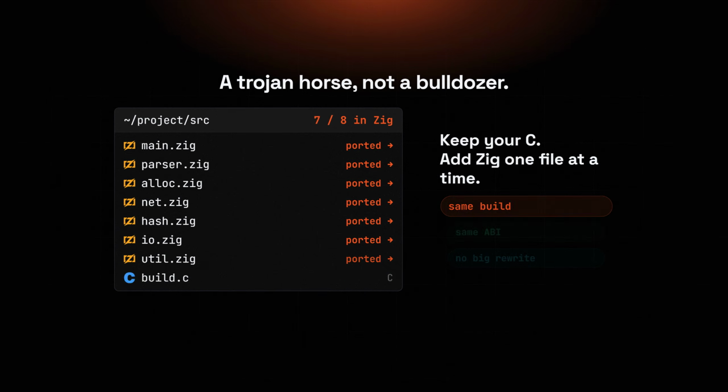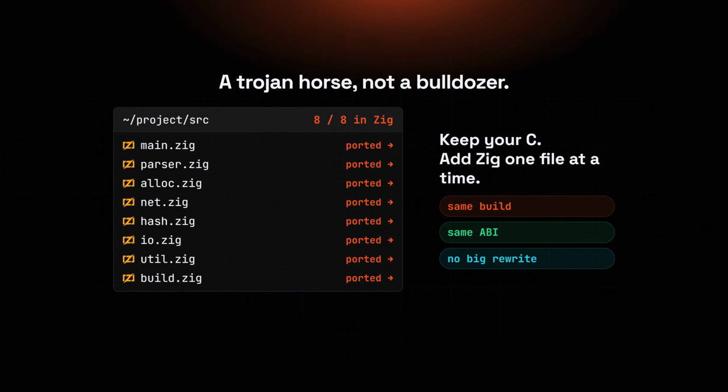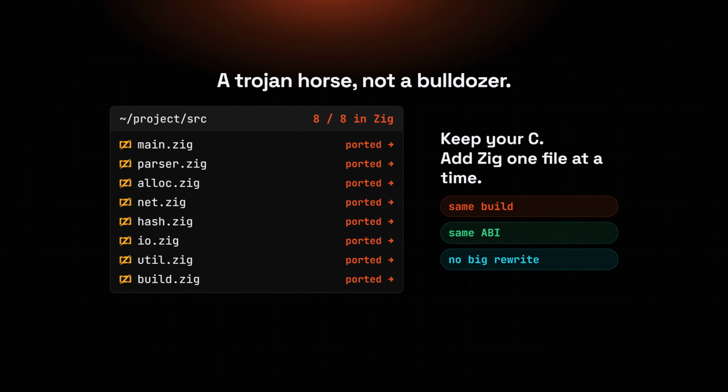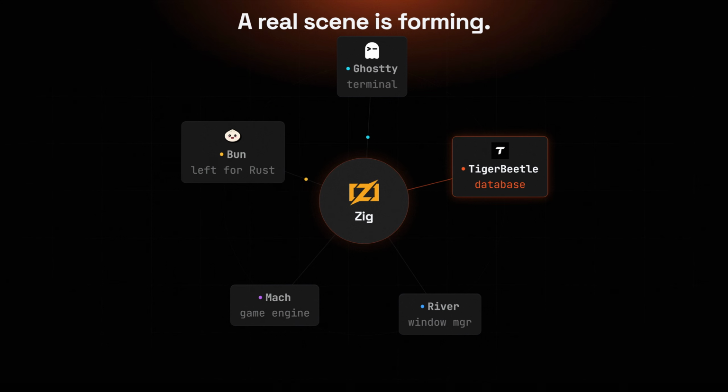See the strategy? Zig doesn't ask you to abandon C. It offers to compile your C better first, then lets you write the next file in Zig and the one after that. A Trojan Horse, not a bulldozer, which is basically how a language actually replaces C, and a real scene is forming around it.